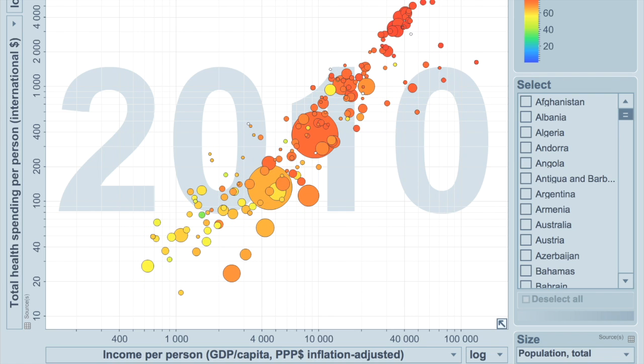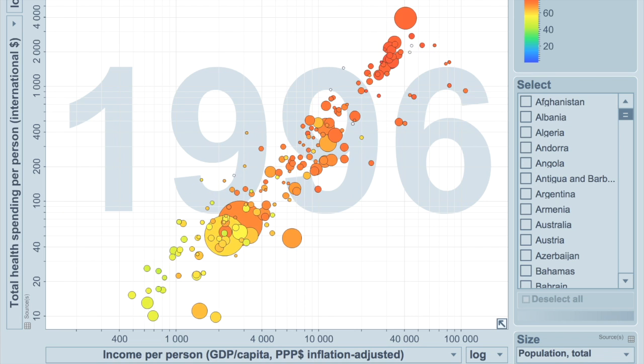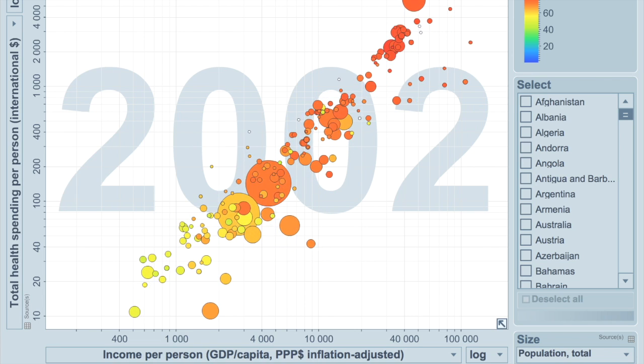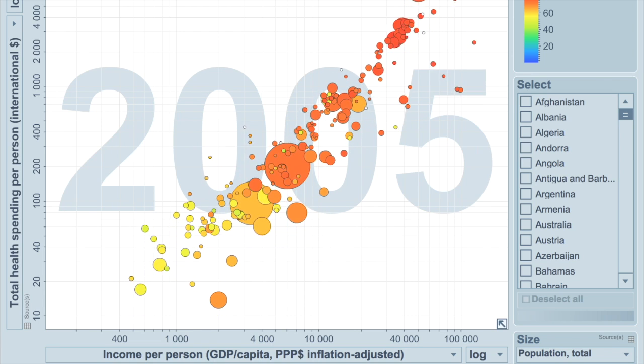What it comes down to is that richer countries tend to have the healthcare resources to combat unhealthy diets, and unhealthy diets are only one of many different health factors that affect life expectancy.